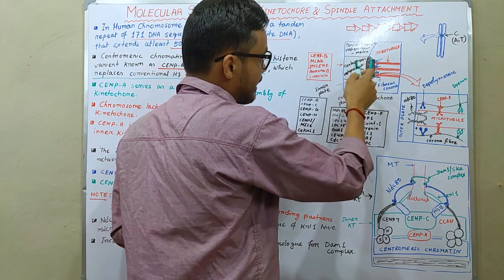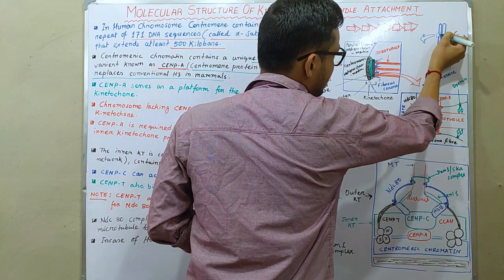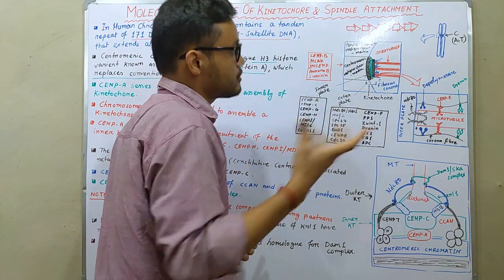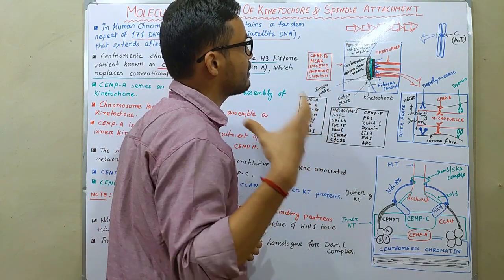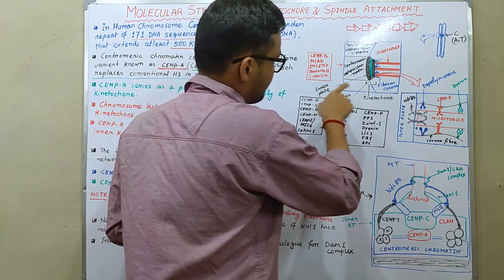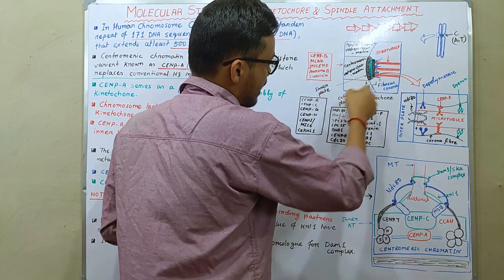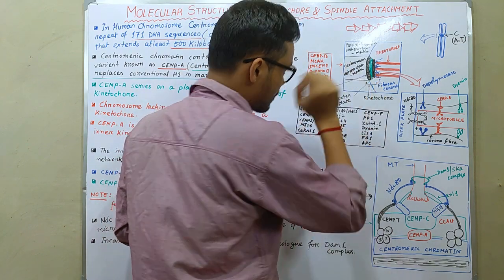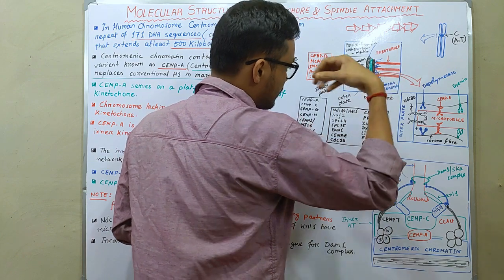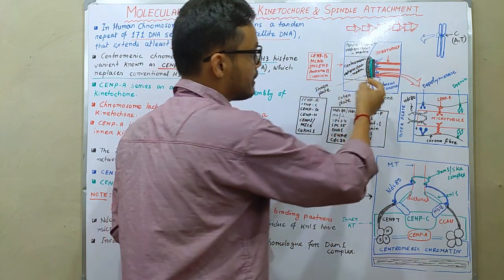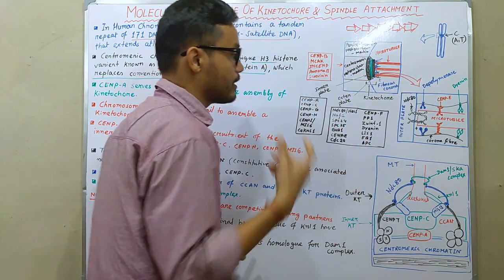Here the inner kinetochore plate and outer kinetochore plate are also present, and this is the total structure of kinetochore, where from the outer kinetochore plate some filaments are produced, known as the fibrous corona or corona fiber.